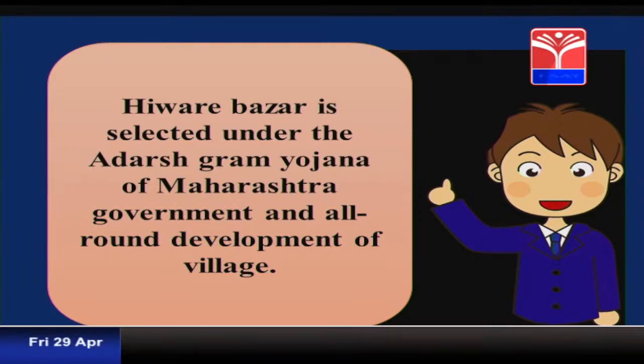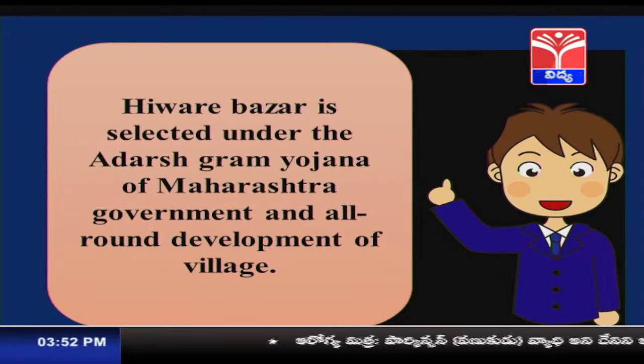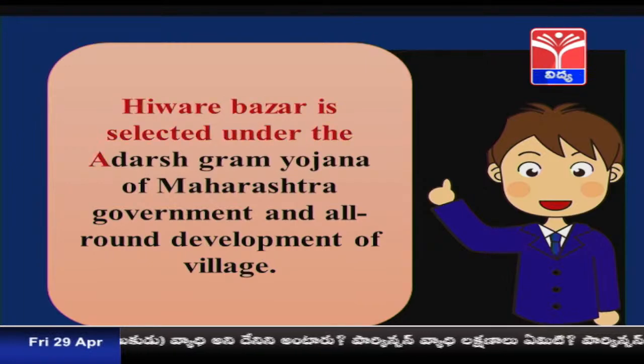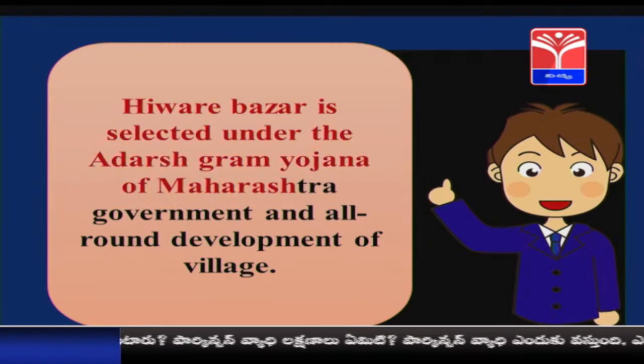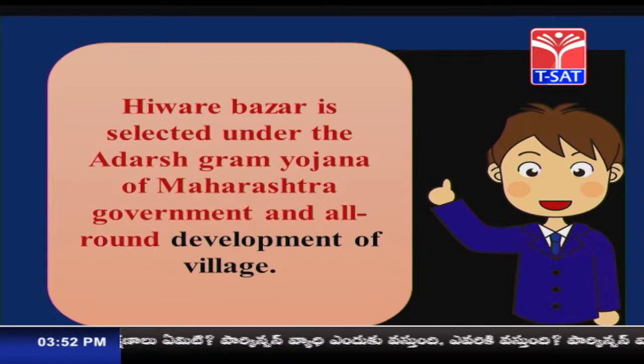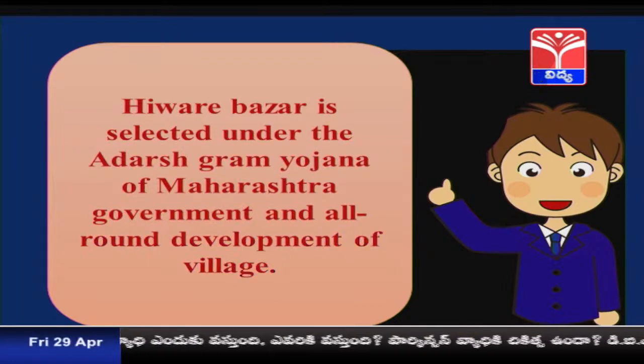The government selected certain villages under Adarsh Gram Yojana and wanted an all-round development of those villages. Hivre Bazar is one of such villages.